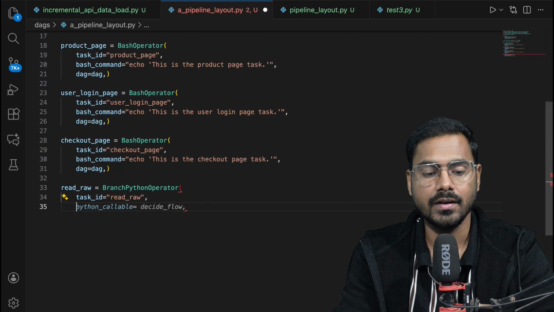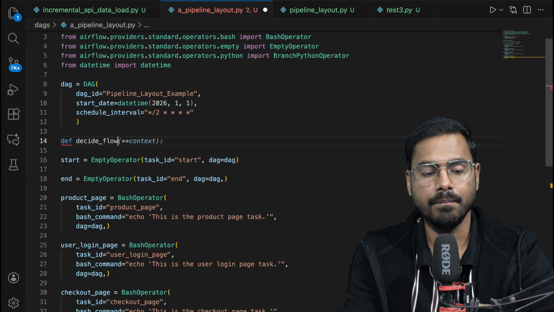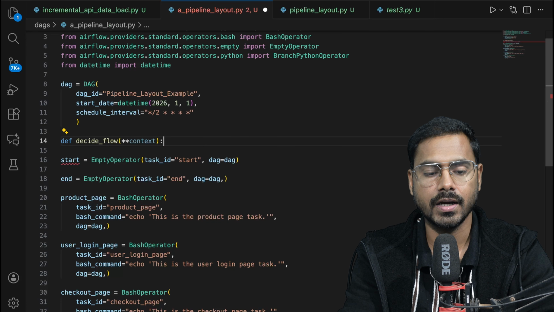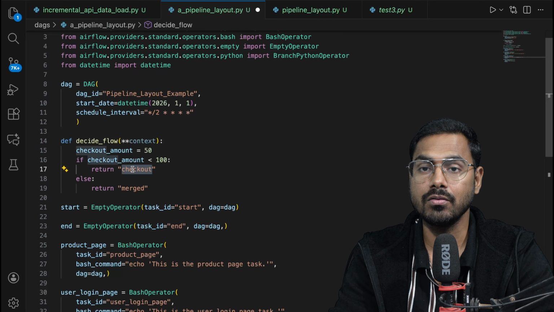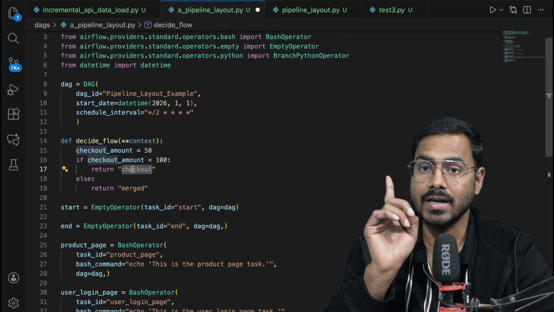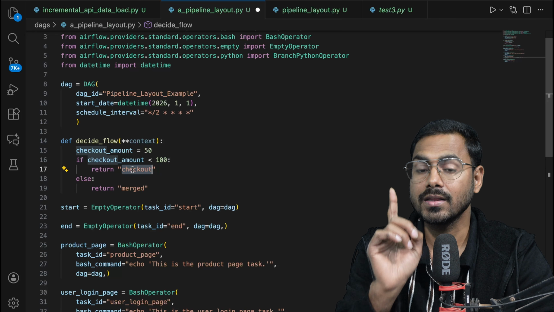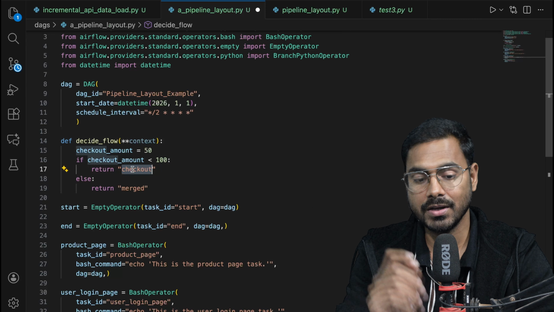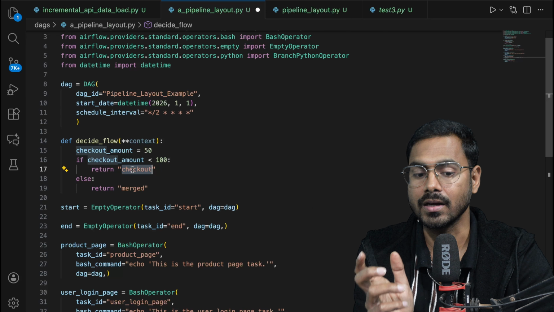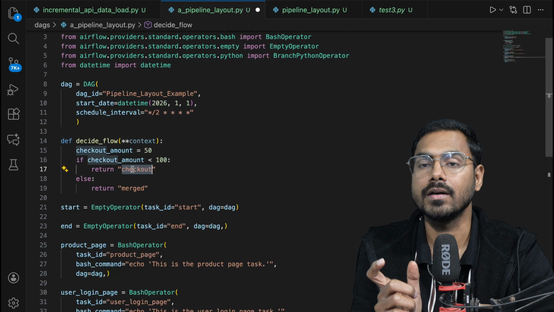So I'm going to create a function called decide flow, and in this I'm again getting a suggestion, checkout amount. I have set it as 50, and if the checkout amount is less than 100, then I have to go through the checkout task. This is the task name. Again I am saying this is the task name. This is not a normal string syntax that we are returning. Of course it is a normal string, but it is a task name.